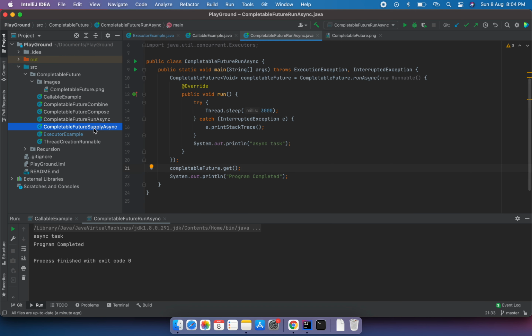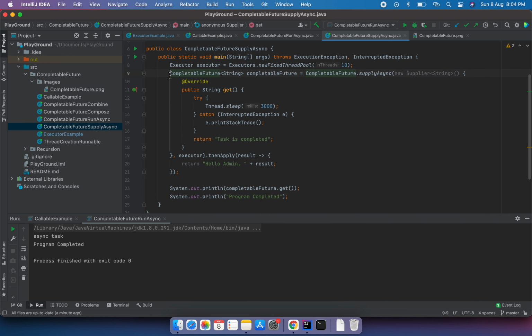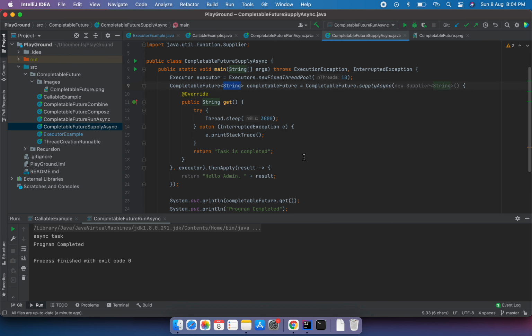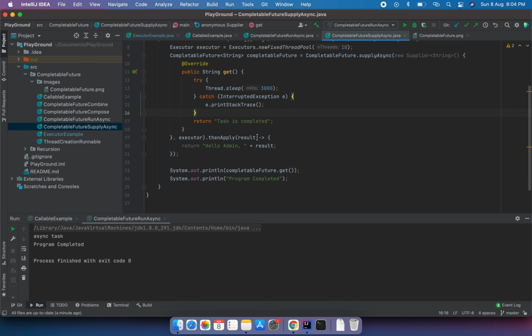Let's have a look into supplyAsync as well. The additional feature in supplyAsync is that it can return a future object with a proper value. As of now I'm returning a string, but we can also return any class object, integer, float, double, anything. For simplicity I'm taking a string as the return type. Here we provide a supplier, saying the output should be a string, and we override the supplier's get method. Here I'm asking the thread to sleep for 3 seconds, then I'm returning some value.